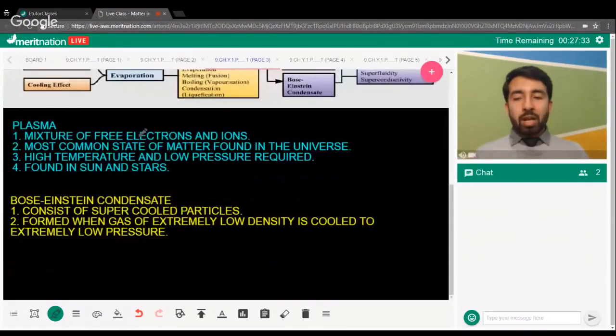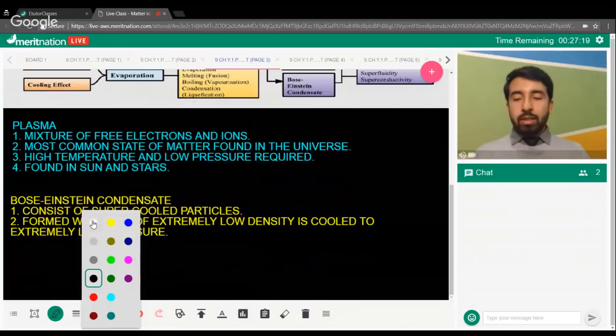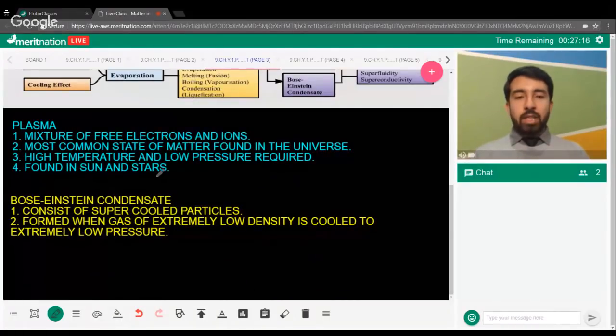We know that plasma is a mixture of free electrons and ions, and it's the most common state of matter found in the universe. High temperature and low pressure are required for the formation of such ions and the availability of free electrons. Also, they are found in the sun and the stars. This was about plasma, which is the 4th state of matter. Moving on to the 5th state of matter, the Bose-Einstein condensate, it consists of supercooled particles and is generally formed when a gas of extremely low density is cooled to extremely low temperatures. So these are the characteristics of plasma and Bose-Einstein condensate.